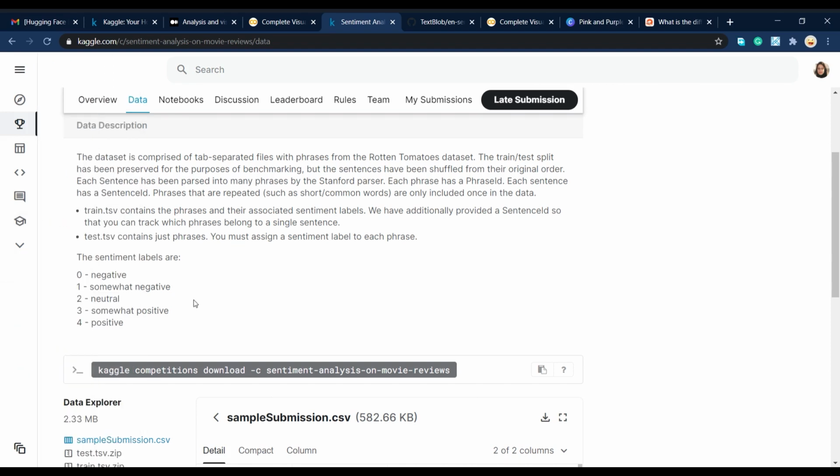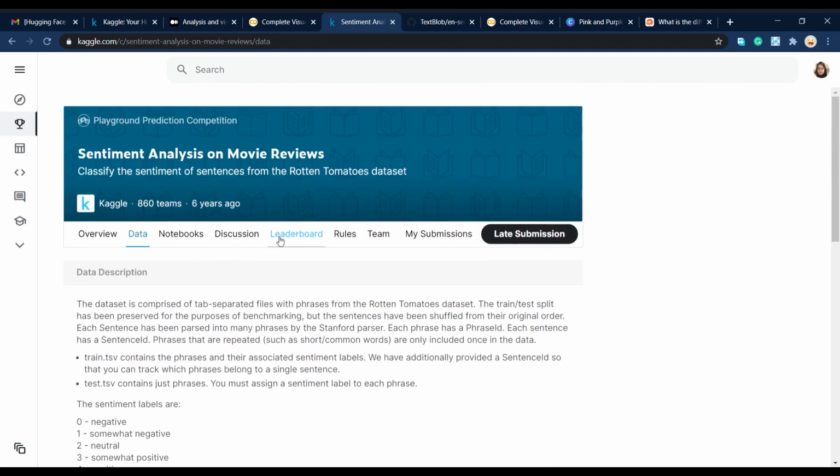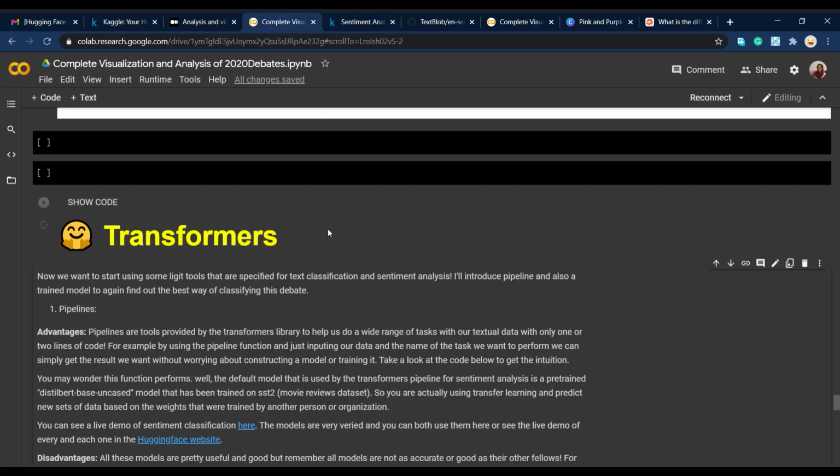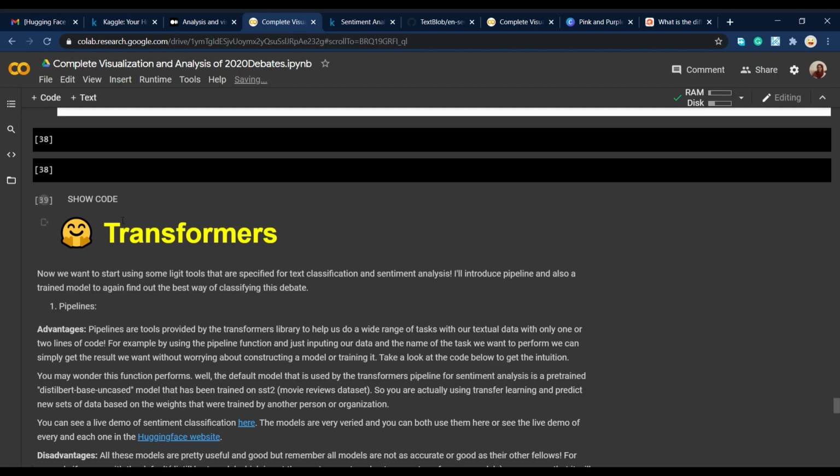The cool thing was that I thought, okay, I'm going to use this data set and train a model, for example, a Roberta model that can give me the best results, and then use this model on the debate data set if it performed well on the testing set. And interestingly, I did this and got very good results by submitting my results to Kaggle, and used transfer learning by using that model on the debate dataset. The link to all these things that I talked about is in both my Kaggle and Colab kernels.